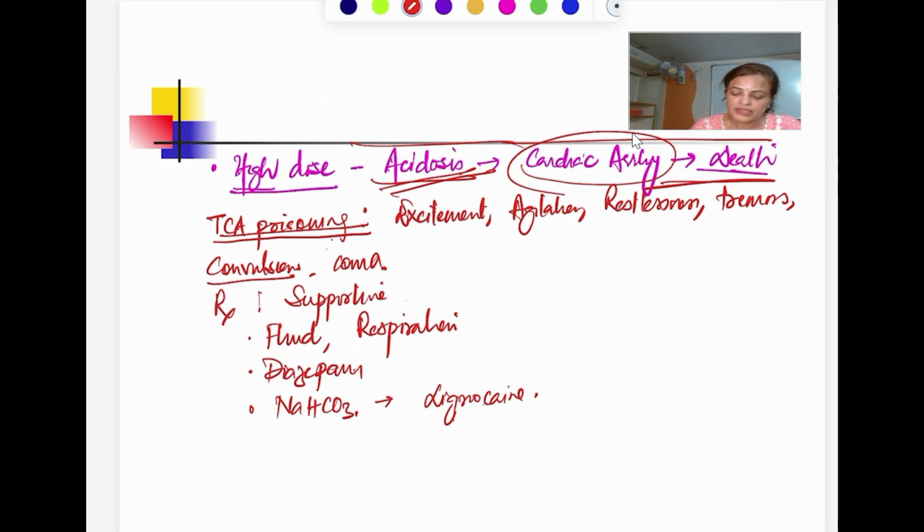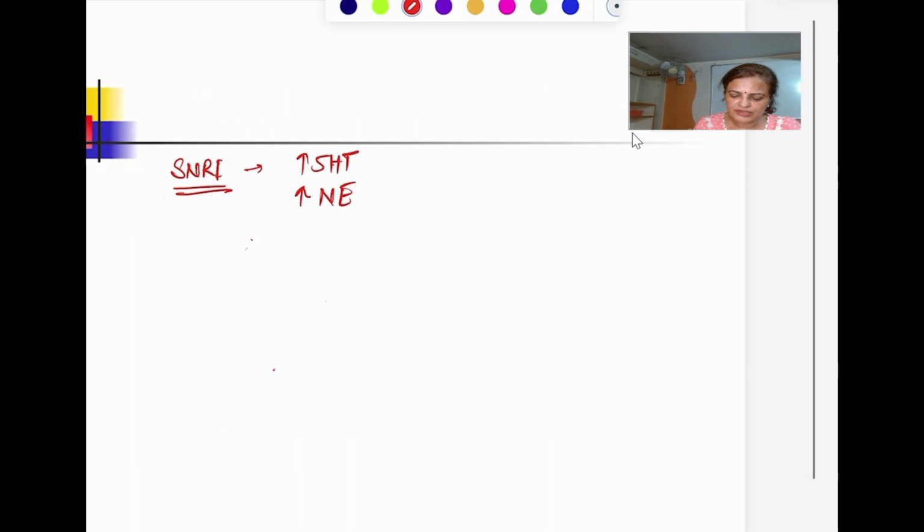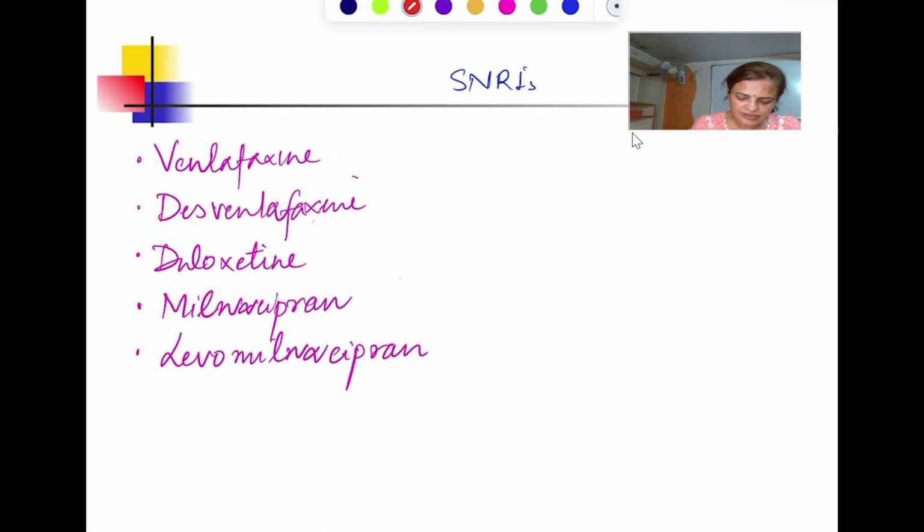So what else we have? The other group of drug which we have, they are SNRI. So they are also the same, just like this TCA, this group of drug, they are also the same. They are going to increase the level of both 5-HT and they are going to increase the level of norepinephrine. Okay. Now what are the drugs which come under this? We have venlafaxine, we have desvenlafaxine, we have duloxetine, we have milnacipran, and we have levomilnacipran.